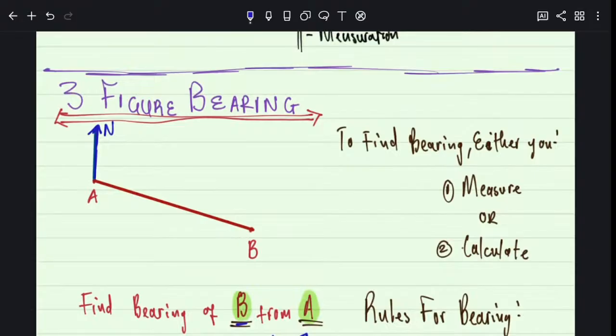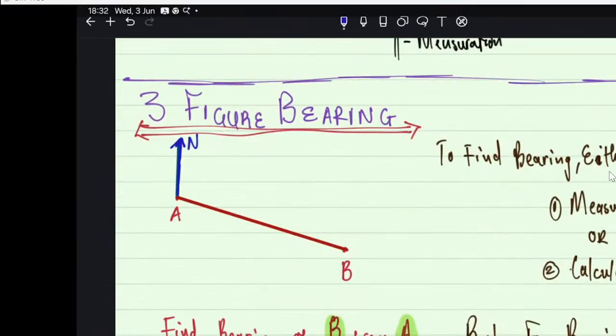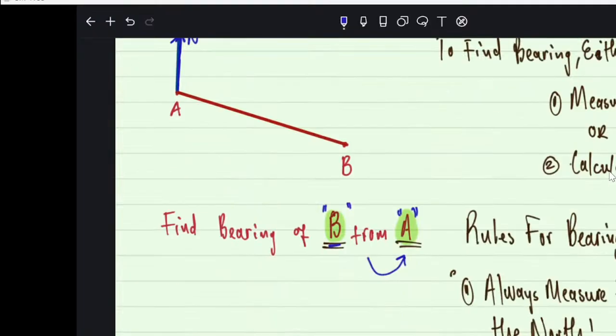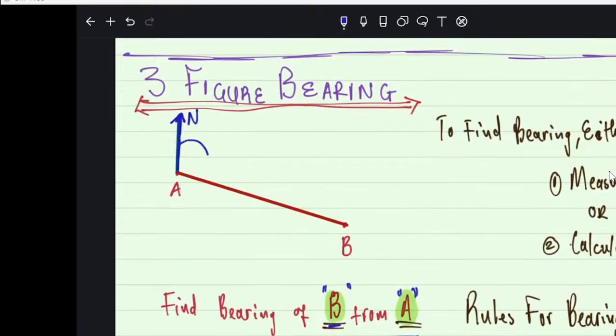Listen, everybody. I said to do bearing, we cannot forget about doing bearing if you don't have a line which joins your 2 places. So here I have B and I have A. I need a line which joins the two places. Then I need to know where I'll put my north, because bearing is measured from the north. You put your north where it says from. Here it says from A. So that's where we put our north. Then we just go clockwise from north until we hit the line which joins the two places.